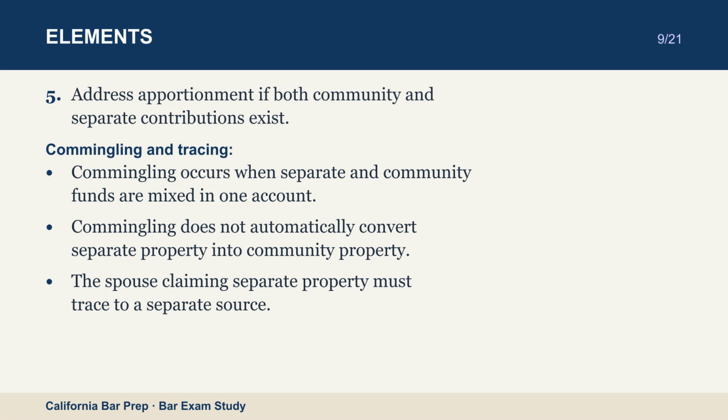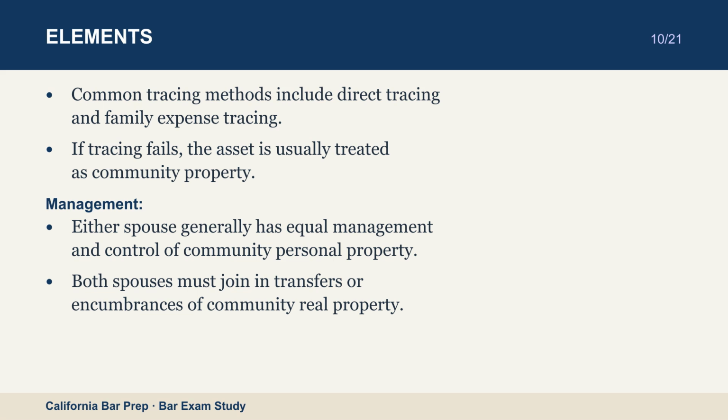Commingling and tracing. Commingling occurs when separate and community funds are mixed in one account. Commingling does not automatically convert separate property into community property. The spouse claiming separate property must trace to a separate source. Common tracing methods include direct tracing and family expense tracing. If tracing fails, the asset is usually treated as community property.